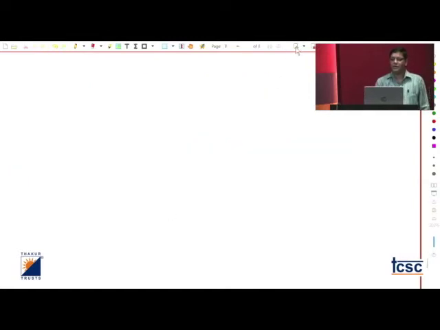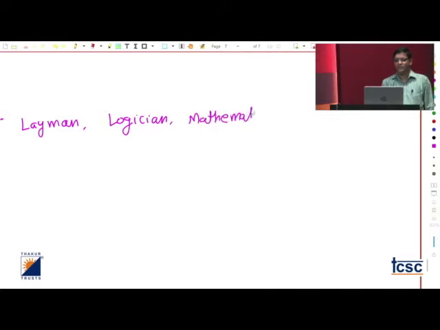Again, better I tell a simple story about logic here. Whenever we say logic, hope you are aware of a layman, a logician, and a mathematician. Three persons are there. Assume that whatever I am telling is true.